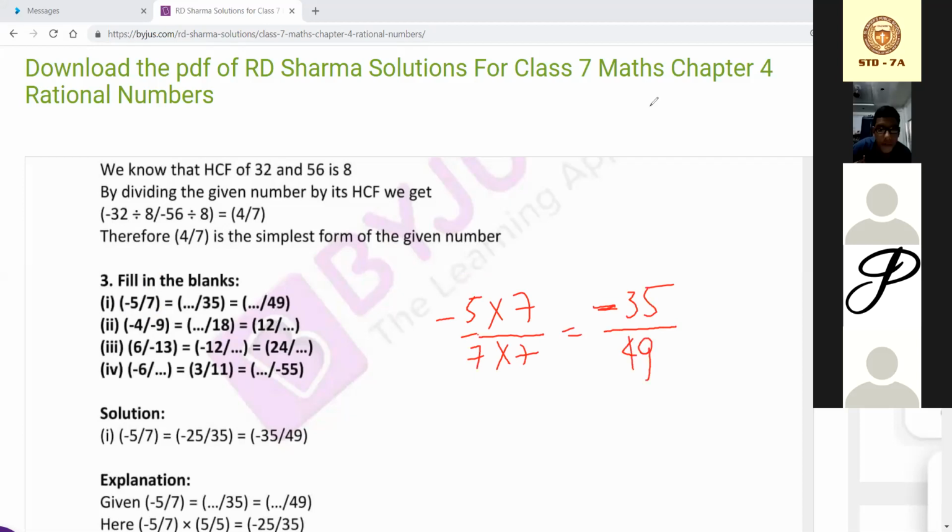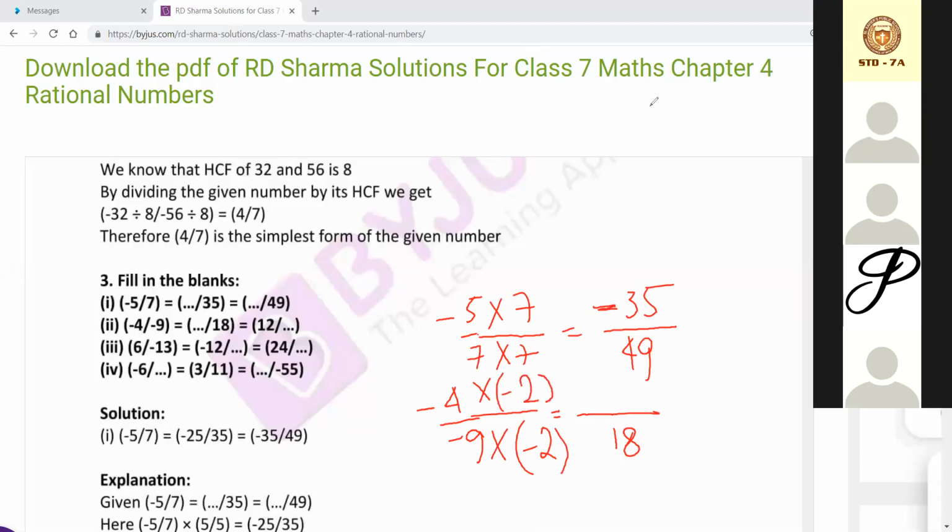Next sum is -9 and here we have to multiply so that it comes as +18. One important thing: +18 has come, that means here we have multiplied by -2 clearly. So here also we will multiply by -8, so +8.